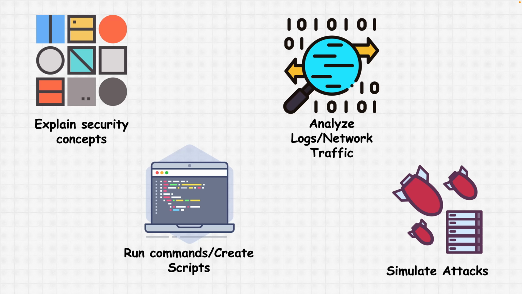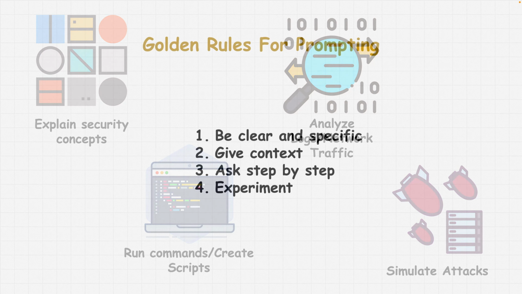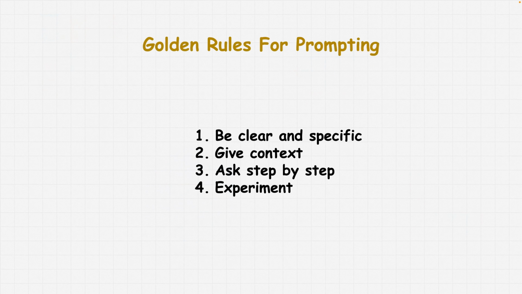And lastly, let us define the golden rules for prompting. We already mentioned, be clear and specific. You also want to give context. Tell AI the role. For example, start the prompt with "You are a cybersecurity expert," and then continue with other rules in your prompt. If it is a bigger task, you want to break that big task into smaller instructions, step by step. And lastly, don't forget to experiment.